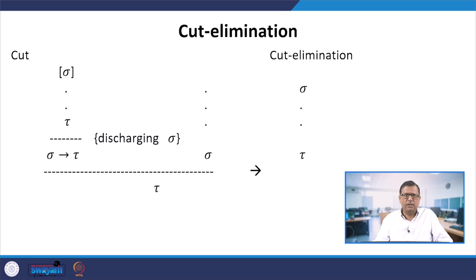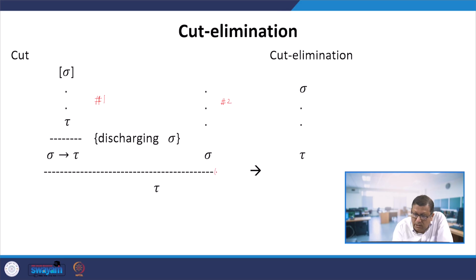Now remember we discussed cut elimination, that means simplifying a proof. A cut in a proof is the standard: assuming sigma, some steps we have added to get tau. Then when we move from tau to sigma logically implies tau, we discharge sigma. This is one deduction, deduction 1. There could be another deduction, say deduction 2, where we have deduced sigma. Now we are doing arrow E.